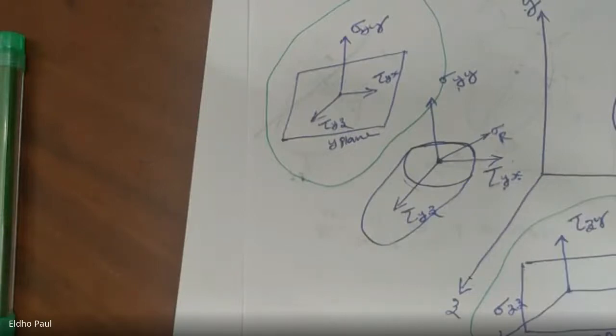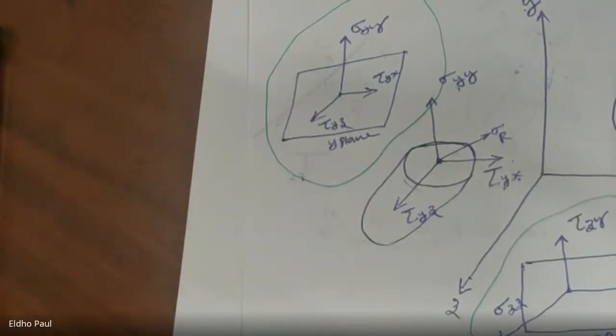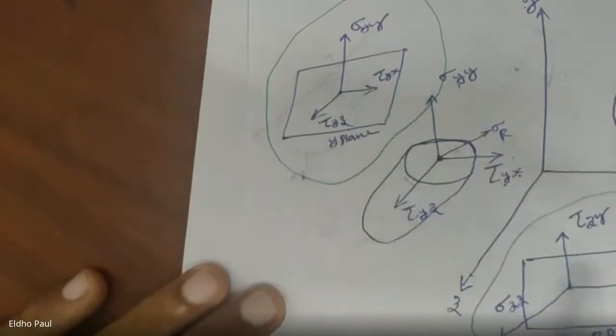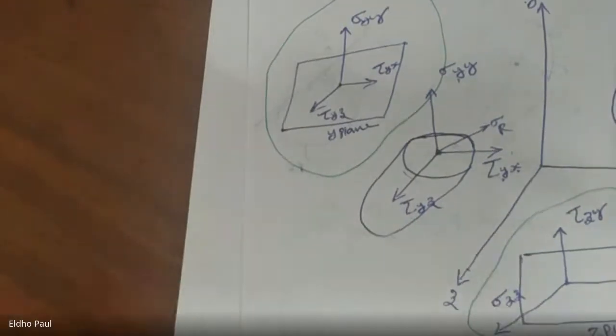Okay, then again I am going to define the stress at a point. The stress at a point is the totality of all stress vectors passing through that point P. And if we know the stress values or the stress components of 3 mutually perpendicular planes, then we can calculate the stress values of any plane passing through that point P. That is why we calculate these 9 components of stress, which are the stress components of 3 mutually perpendicular planes.